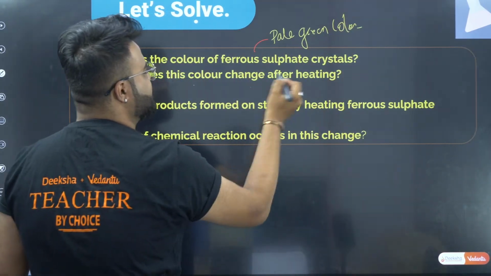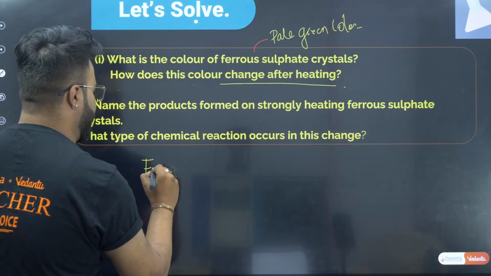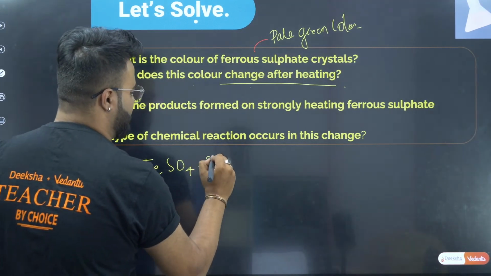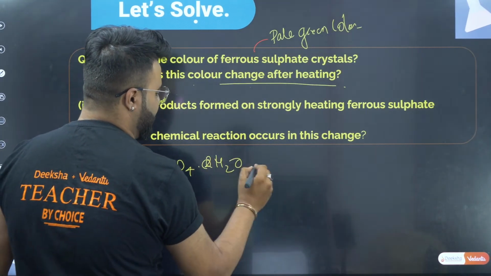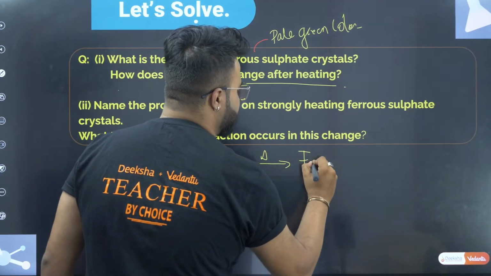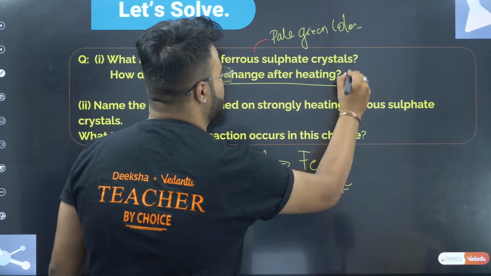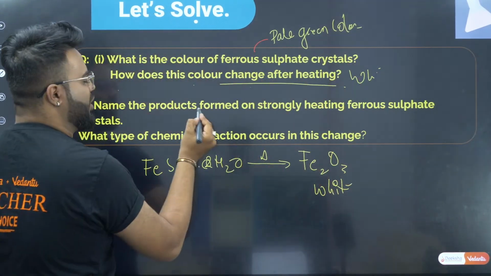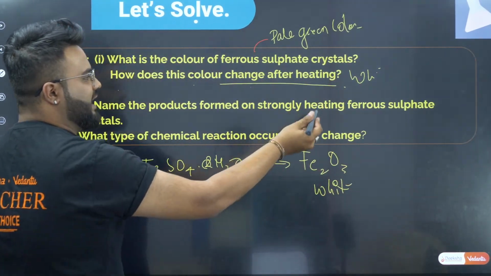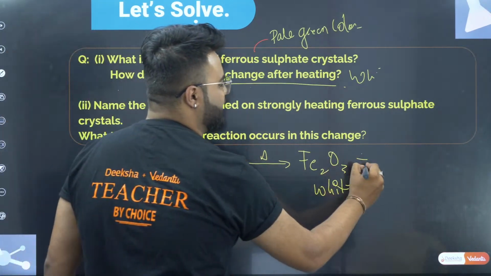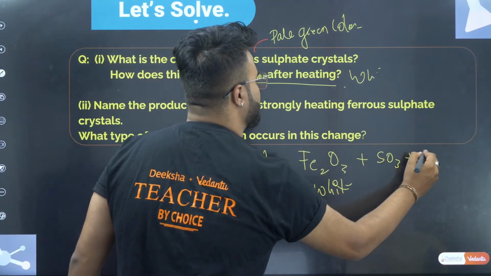What does the color change to after heating? Ferrous sulfate hydrate, after heating, forms Fe2O3, and it forms white color. Name the products formed by strongly heating the ferrous sulfate crystal. Fe2O3 plus SO3 plus SO2.